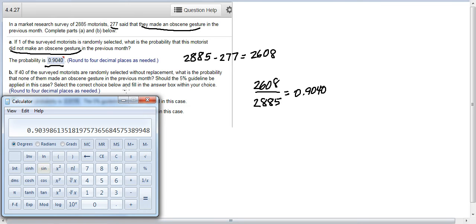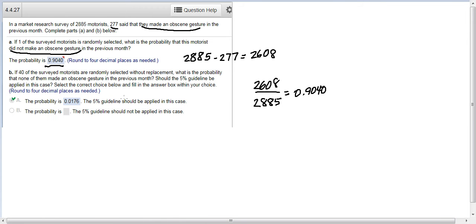Now for part B, if 40 of the surveyed motorists are randomly selected without replacement, that's the key thing. It means we're going to pull one out and we're going to keep pulling them out and not putting them back, which means there's fewer people every time. What's the probability that none of them made an obscene gesture? Should the 5% guideline be applied in this case?